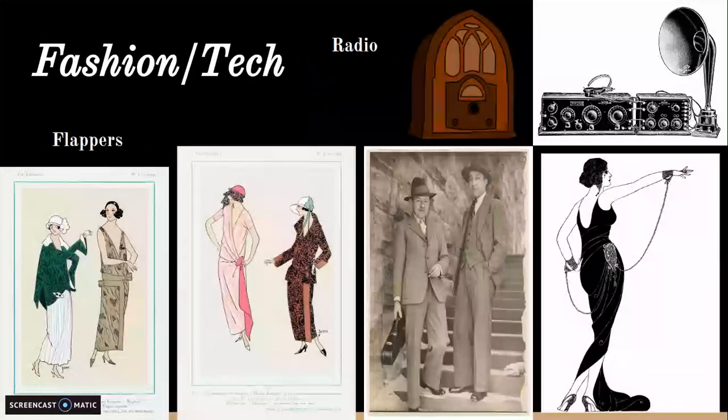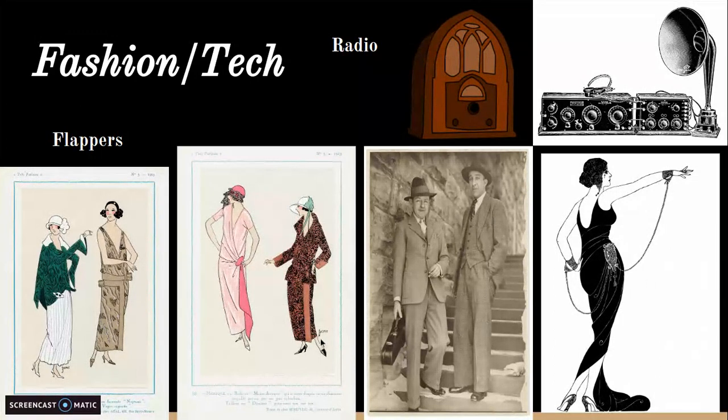Next, we have fashion and tech. The famous fashion in the 1920s were the flappers, who were these young women who wore elaborate dresses. They were very short and came in a variety of different colors. You can see there's a white one here, a tan one here, a pink one, leopard skin, and black. They had these little cuffs here. Some of them did, some of them didn't.